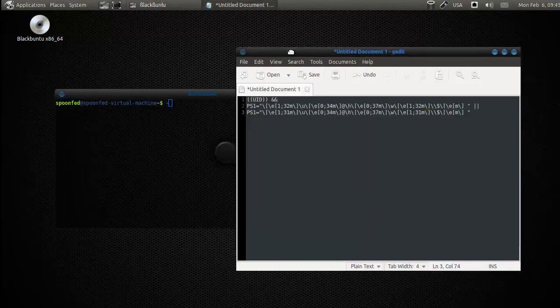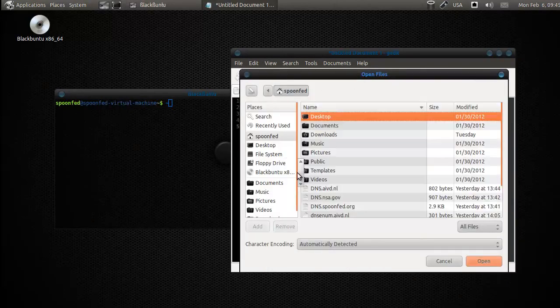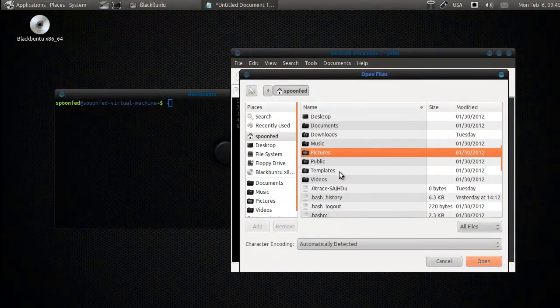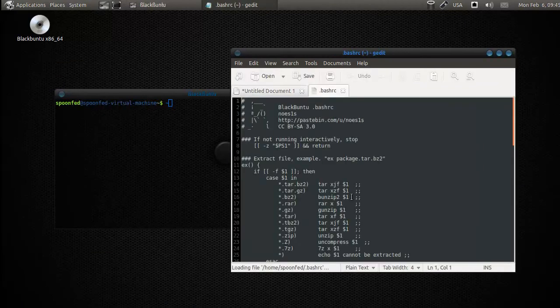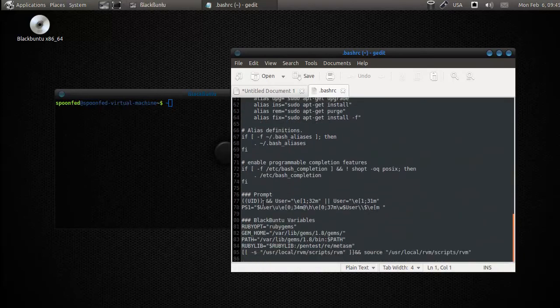Alright, so what you're going to do is, because we will need this code, we're going to open, show hidden files, open up our bashrc, and here we go.